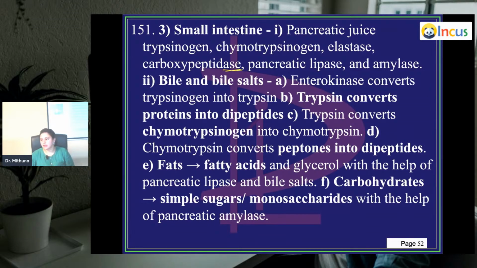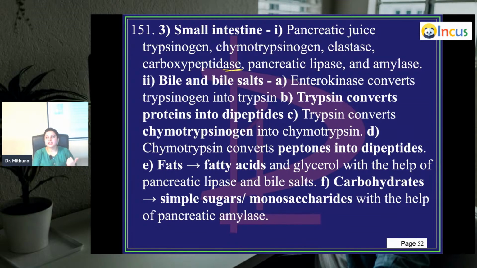So the fats are converted to free fatty acids and glycerol with the help of pancreatic lipase and bile salts. Carbs. So already 30% of it got digested in the mouth. Maltose is formed, and what is waiting? More of these carbs are again converted into simple sugars or monosaccharides with the help of pancreatic amylase, not lipase, amylase. So pancreatic lipase is for fats, pancreatic amylase is for carbohydrates.